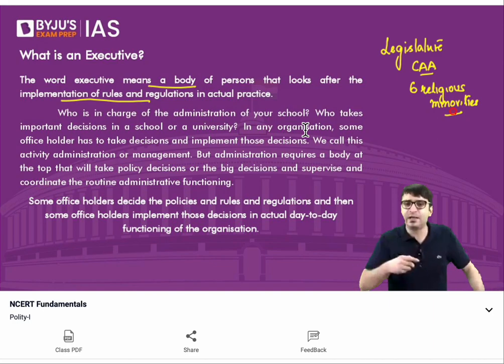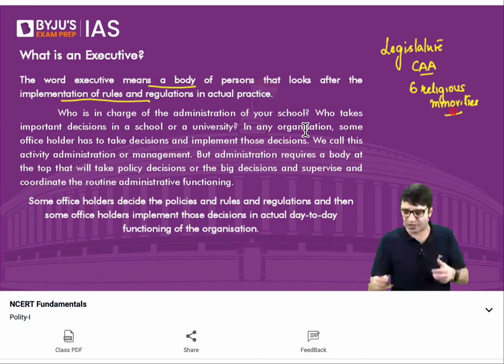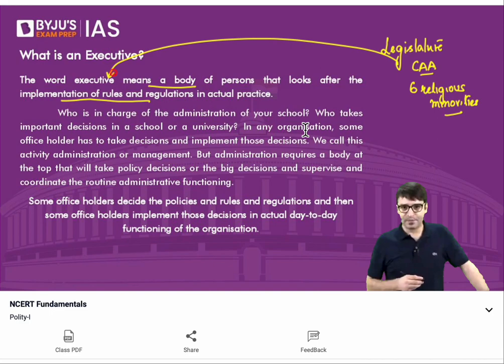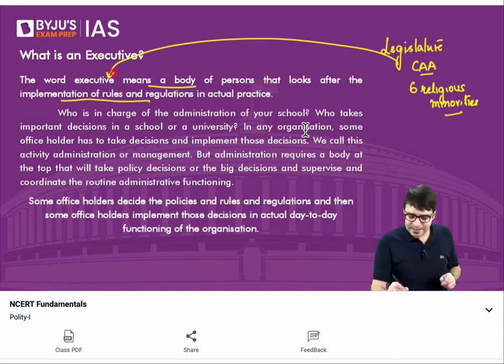But in reality, who implements this law? In actual practice, which body is responsible for implementing the laws passed by the legislature? That body is what we call the executive. But hereafter, look at me carefully. There is something called the political executive, and then there is something called the permanent executive.